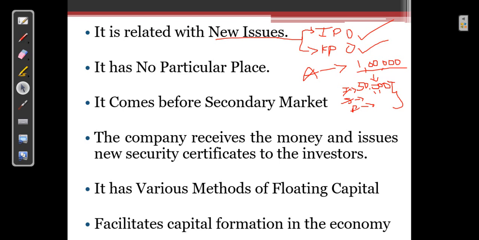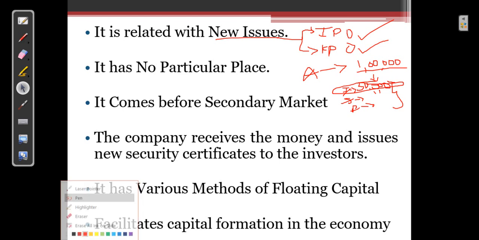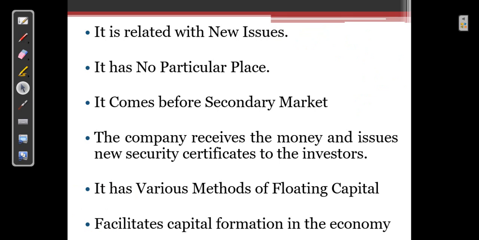So when you speak about new issue, you are talking about this issue which you make for the first time. Now when you talk about primary market, unlike secondary market, this primary market has no particular place. No particular place in the sense that it is not a stock exchange as such. Here in the primary market, banks can act as an intermediary to float this primary issue.